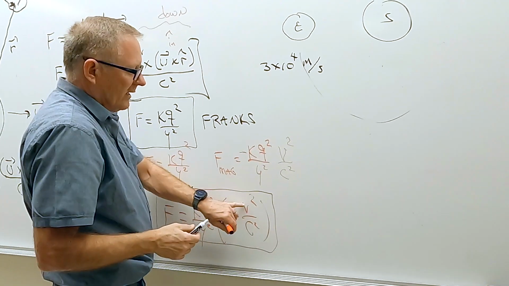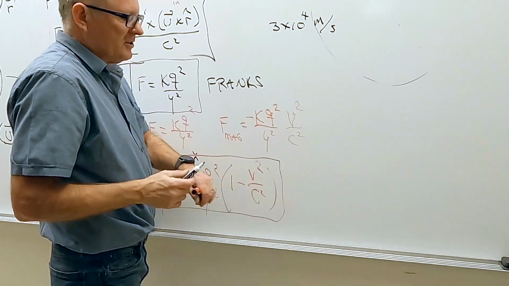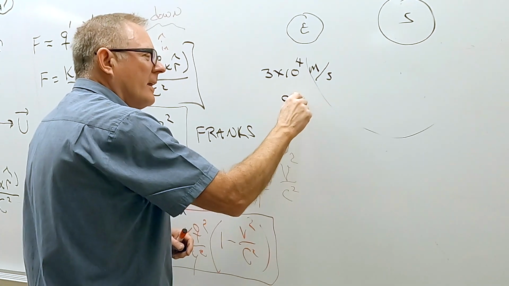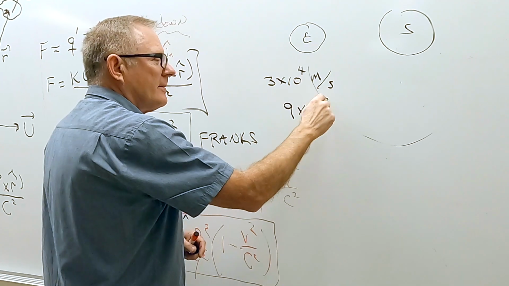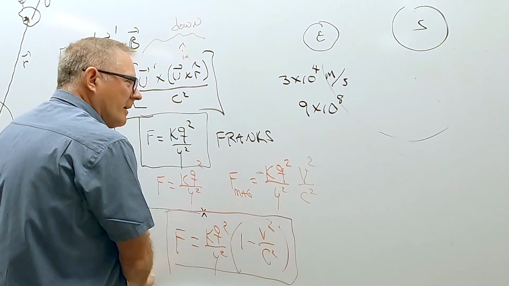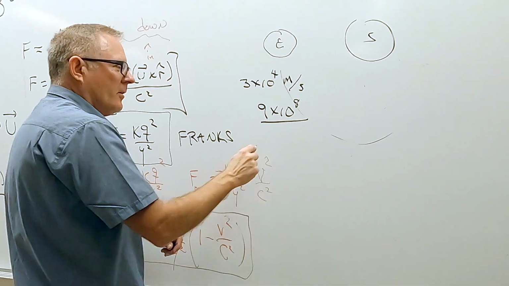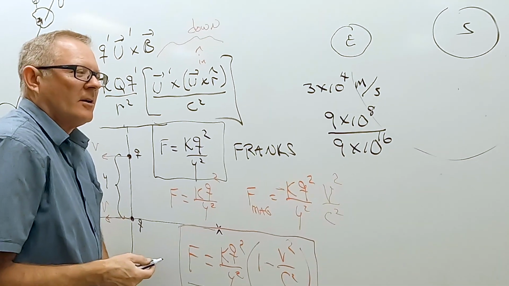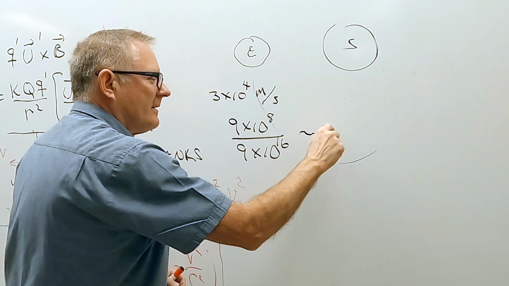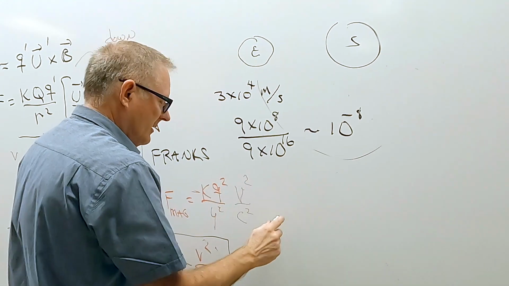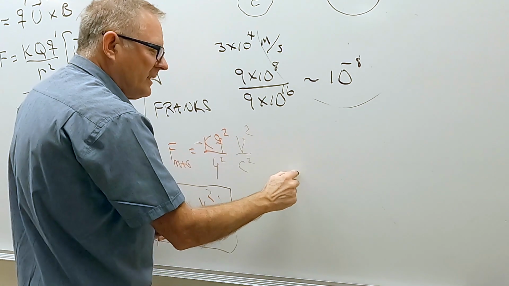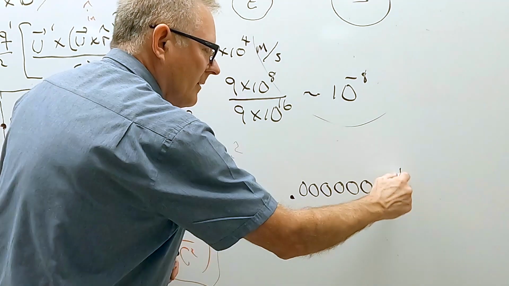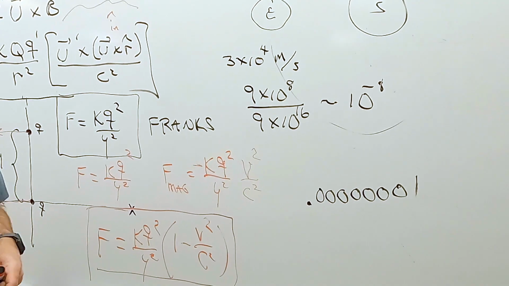It's going to drop by this v squared over c squared. Well, v squared would be 9 times 10 to the 8th, and c squared would be 9 times 10 to the 16th. So this ratio is about 10 to the minus 8. So just us moving around would deviate it by 0.0000000-something, a tiny amount.